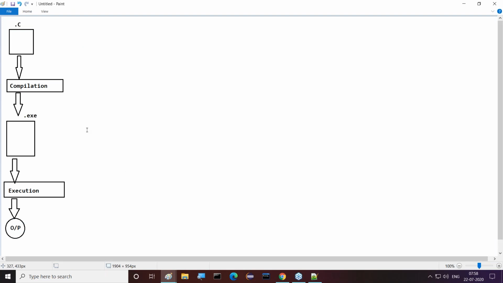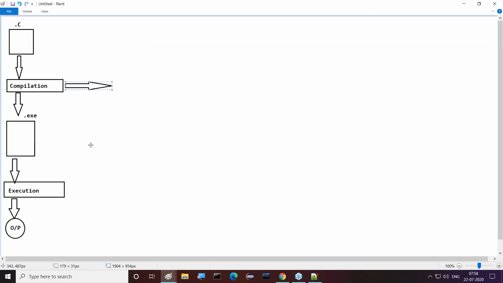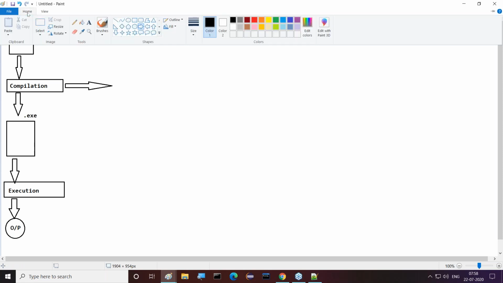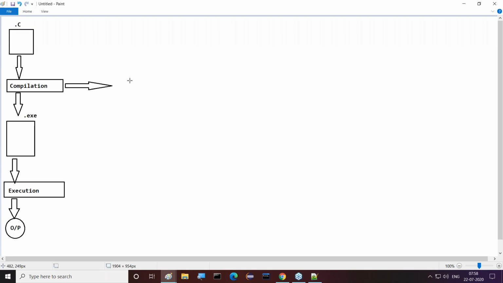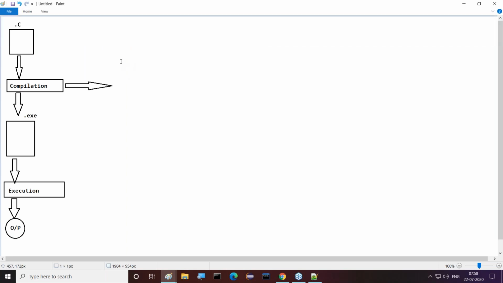All right, sir. Good. Understand my point now. Whenever we prepare the C program, we perform compilation. When we perform compilation, we get the .exe file. When we execute the .exe file, we get some output. But what is compilation? What do we get inside this compilation actually? Compilation is performed by the compiler. Do you think the total compilation is going on with only the compiler? No, no. Compilation is a process of four missions, four steps of work.